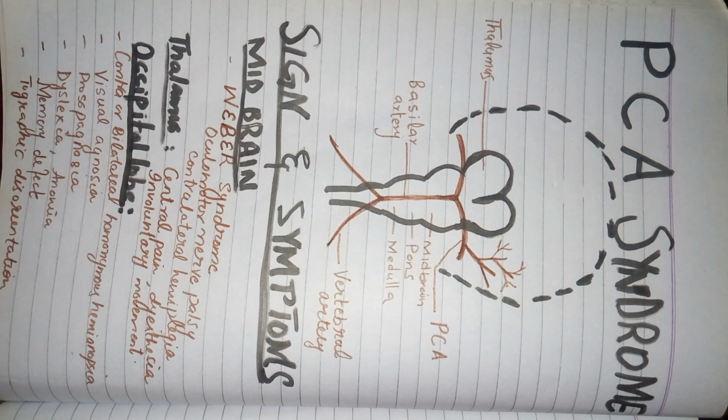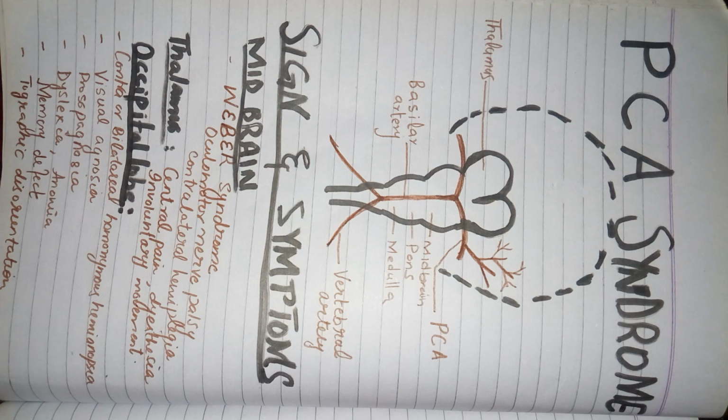That central pain means that there'll be no issues in the periphery. For example, if a person is feeling shoulder, elbow, any pain on the damaged side, the person will have no issue in the peripheral area, but the issue will be in the brain, at the level of the thalamus, and that will be the result of the posterior cerebral artery syndrome.